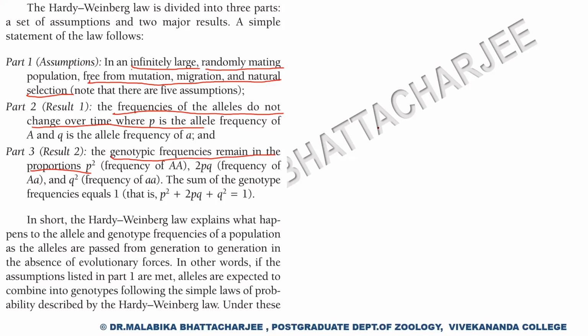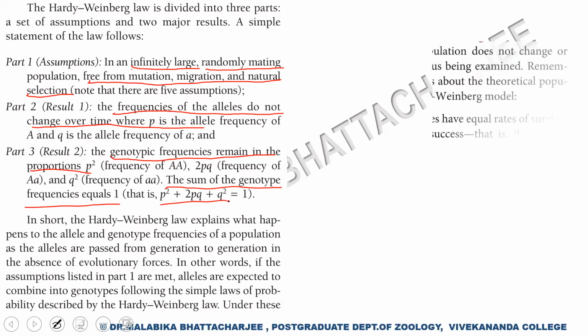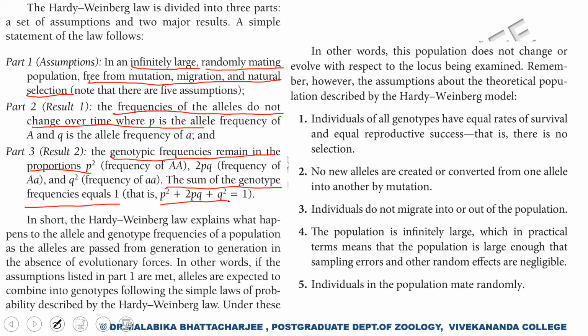and q square. So this is one thing, and the sum of the genotype frequencies will equal 1, that is p square plus 2pq plus q square is equal to 1. So in other words, this population does not change or evolve with respect to the locus being examined. Very important. There is a particular allele I'm looking at, a particular locus I'm looking into, and the population does not change or evolve with respect to the locus.